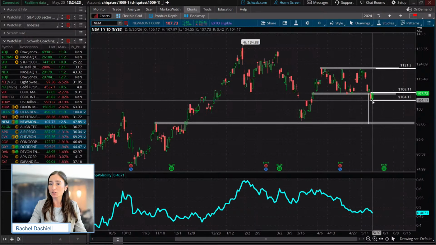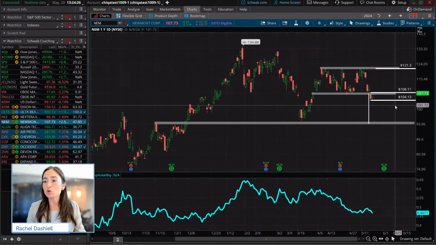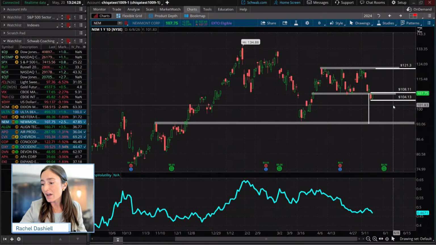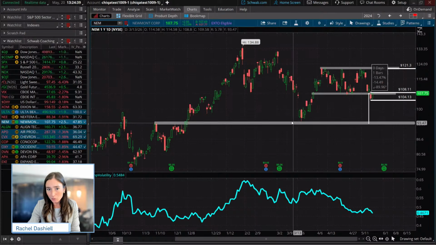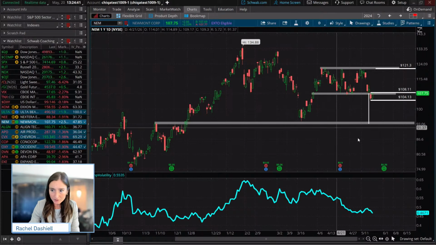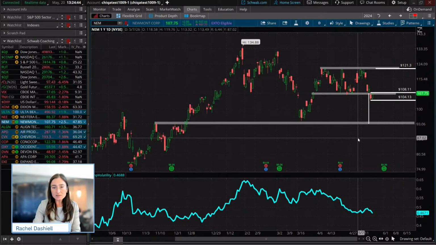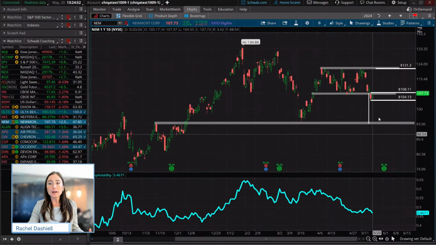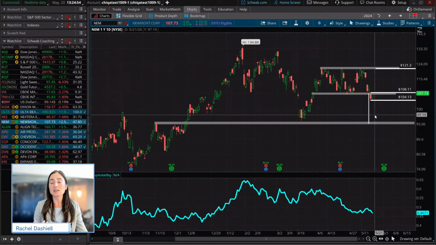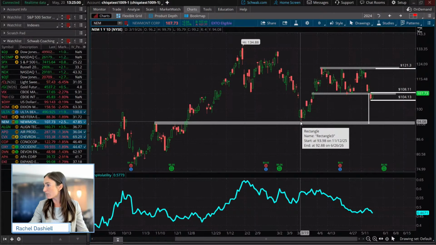We know where our triggers are going to be. If price goes below 104, that's where we want to possibly enter into a trade. So I'm going to write down 104 as the level. Then we know that we're going to run into a little bit of support, probably right around $94 or so. That gives us about $10 of downside movement that we could possibly see. Again, price patterns are no guarantees, but for a bearish trader taking a directional stance, that could be where they may look for that familiar level of support.